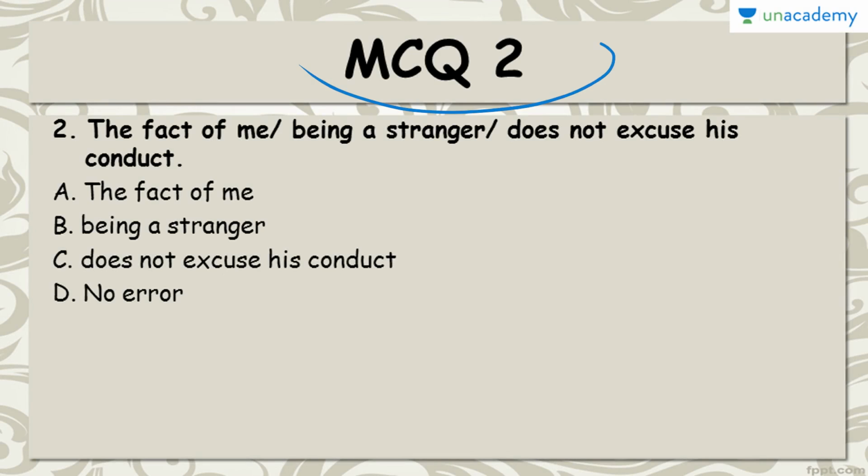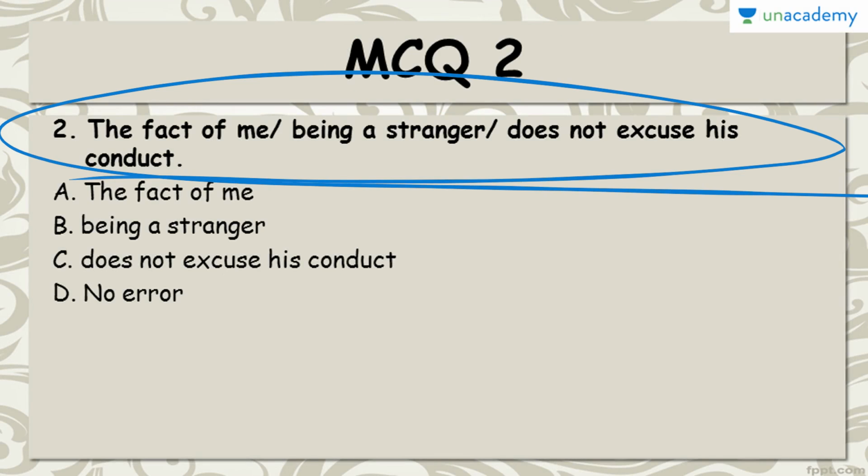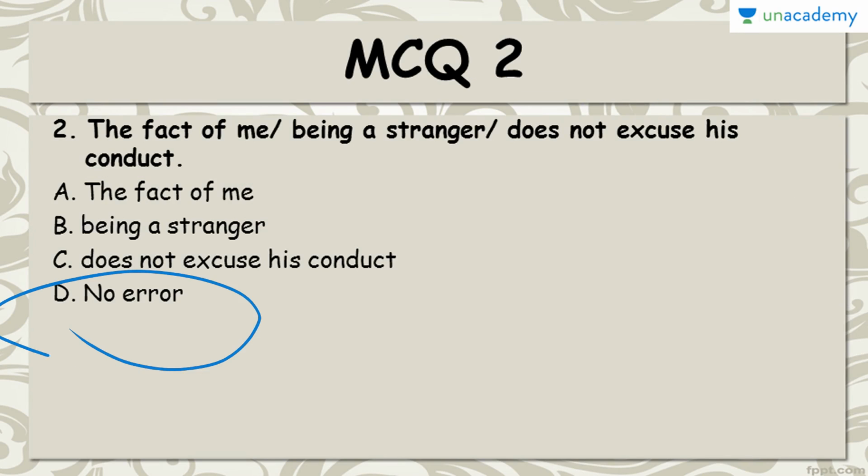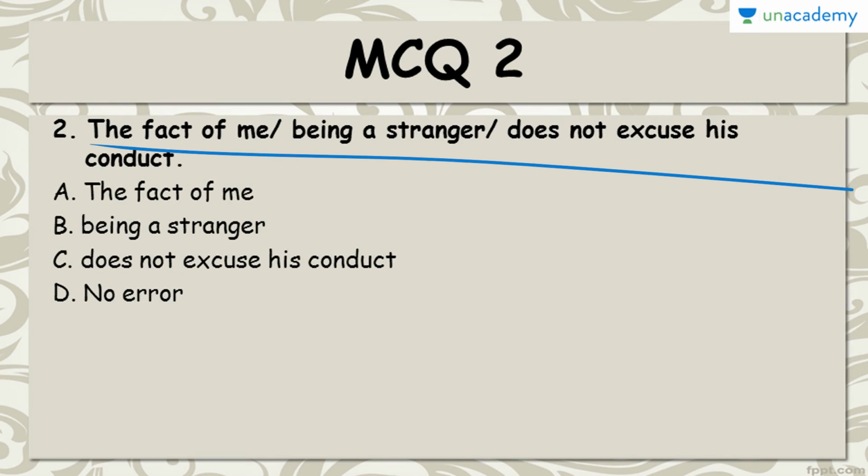Coming to MCQ second, this is a sentence, and any part of it can have an error or there can be no error also. So you have to find the part which has an error, or if there is no error, mark D as your correct answer. The fact of me being the stranger does not excuse his conduct.